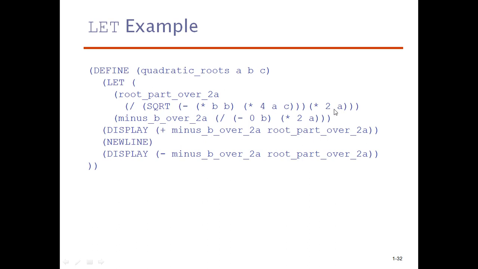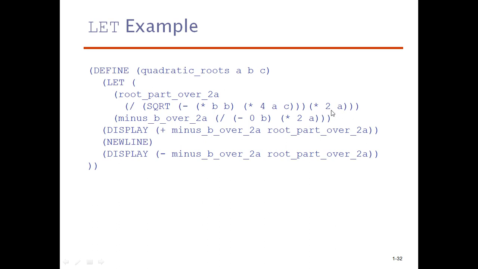So b square, that is b into b, so star will be like this. Then minus should be written here, then 4ac, star 4 a c, that will be applicable for 4 into a into c, by 2a. For the whole square root by 2a, that is star 2a.